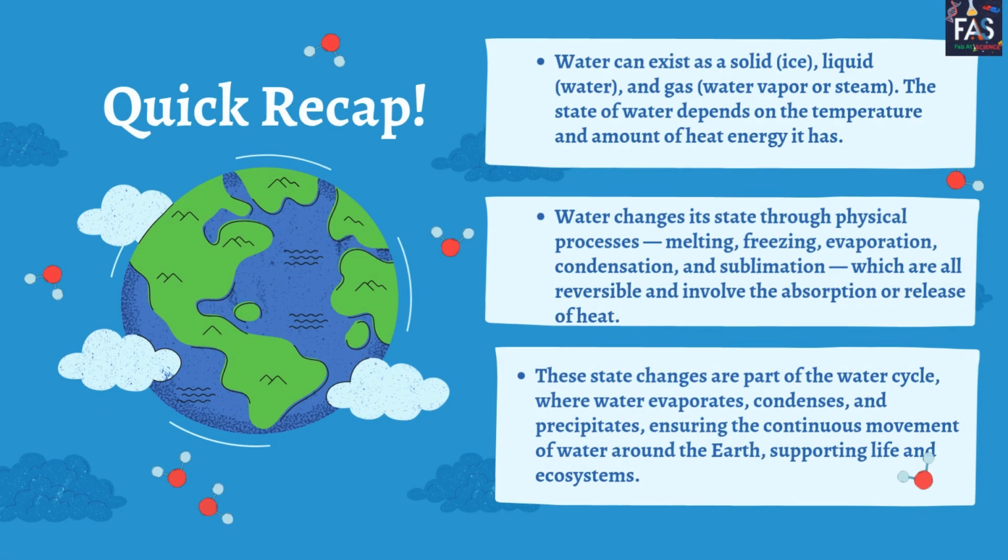Summary. Water can exist as a solid in the form of ice, liquid in the form of water, and gas in the form of water vapor or steam. The state of water depends on the temperature and amount of heat energy it has. Water changes its state through physical processes, melting, freezing, evaporation, condensation, and sublimation, which are all reversible and involve the absorption or release of heat. These state changes are part of the water cycle, where water evaporates, condenses, and precipitates, ensuring the continuous movement of water around the Earth, supporting life and ecosystems.